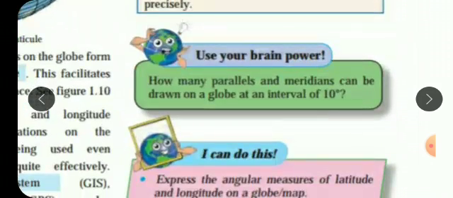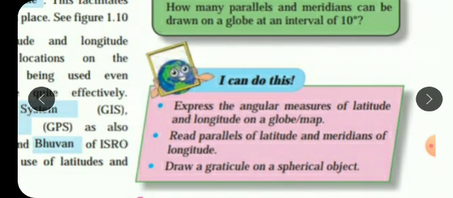Use your brain power. How many parallels and meridians can be drawn on a globe at an interval of 10 degree? Well children, we can actually draw 36 meridians and 18 parallels on the globe at an interval of 10 degree. I can do this means what I have learned from the lesson. You have now learned to express the angular measures of latitudes and longitudes on a global map. Read parallels of latitude and meridians of longitude. Draw a graticule on a spherical object.